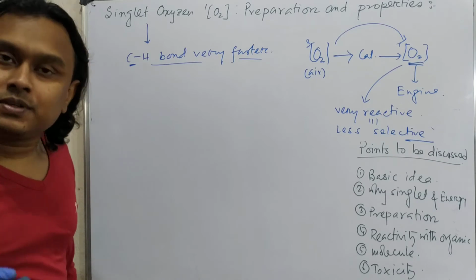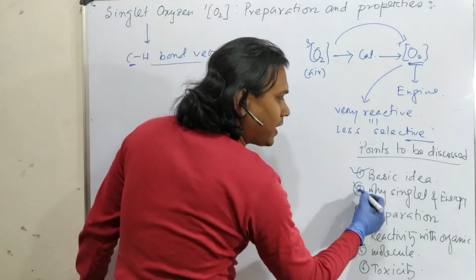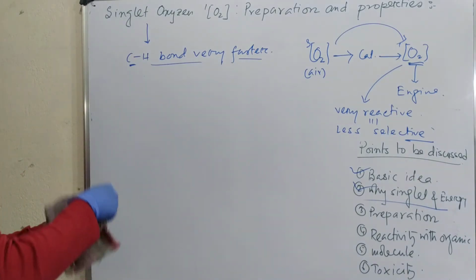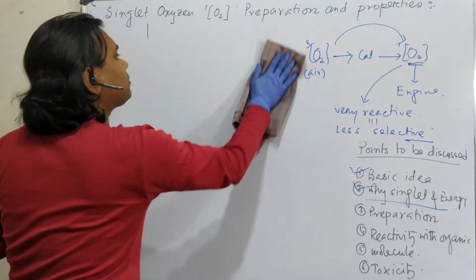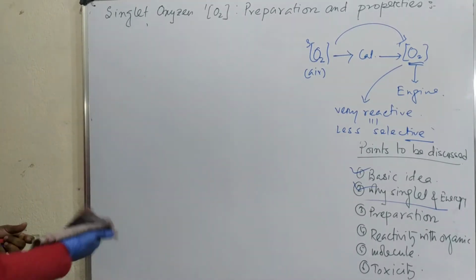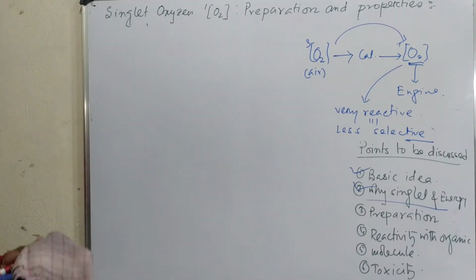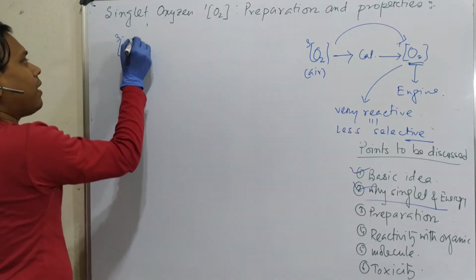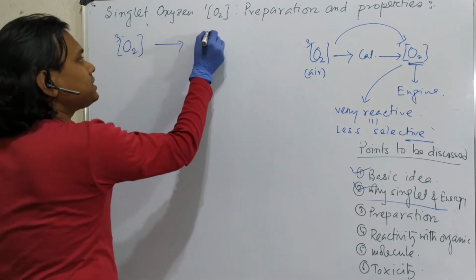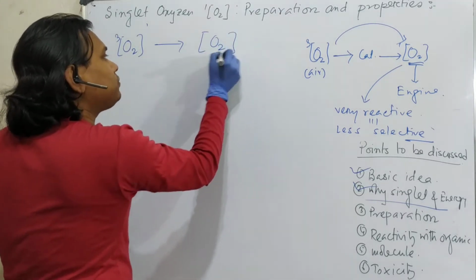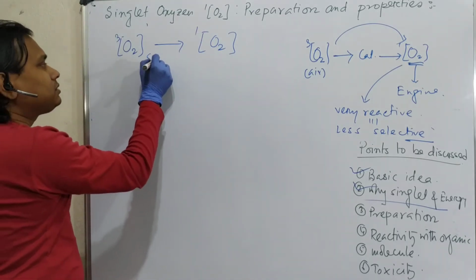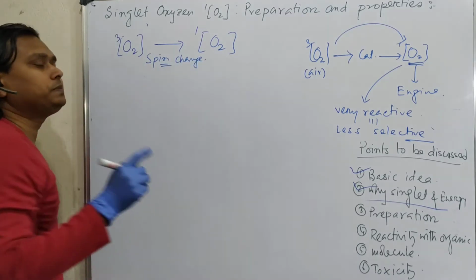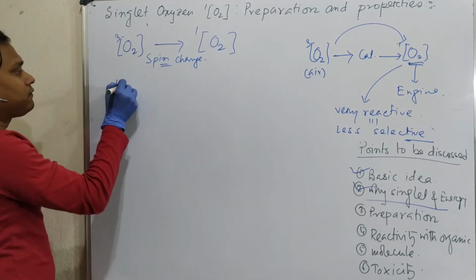It is very reactive. So we have discussed the basic idea of why singlet oxygen has its energy. Now it's our turn to discuss the preparation, how singlet oxygen is prepared. So you understood that normal oxygen is triplet. Our target is to convert this triplet into singlet. So actually what we are doing is flipping the spin. So a spin change is needed, and that could be done easily by using a